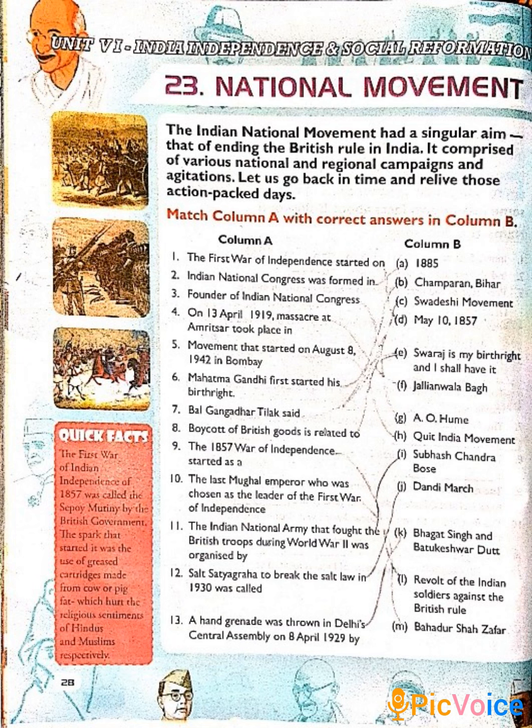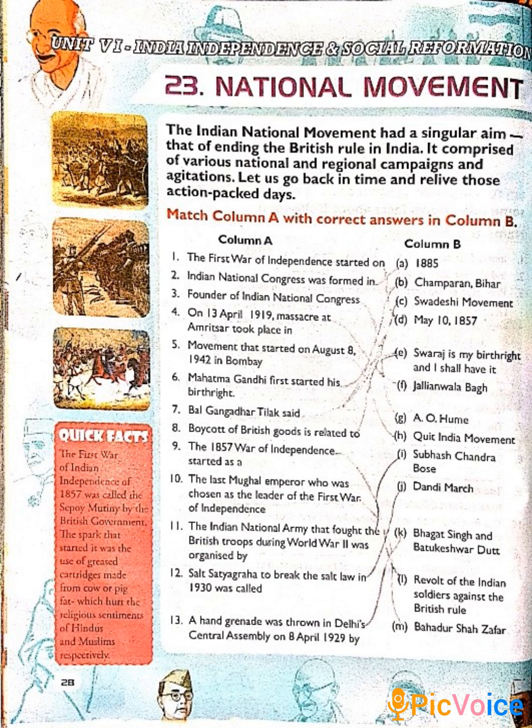Now number 7, what did Bal Gangadhar Tilak say? He said, Swaraj is my birthright and I shall have it. That is E part. You have to match 7 with E. Now number 8, boycott of British goods is related to the Swadeshi movement. That is C. You have to match 8 with C.